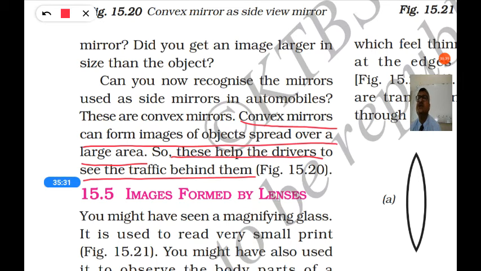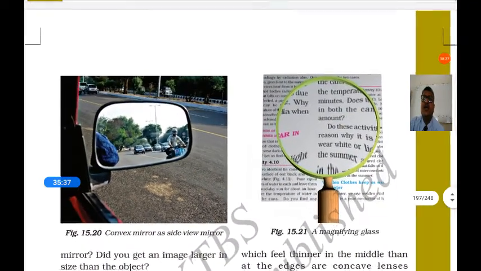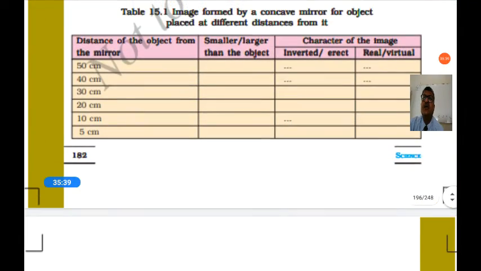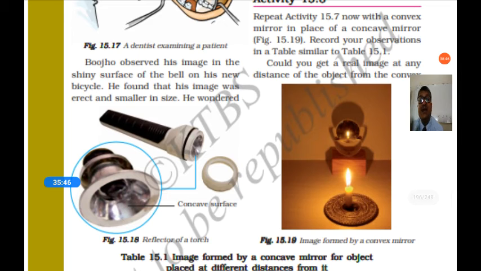So mainly there are two types of mirrors. One is the concave mirror, another is the convex mirror, and they are widely used in different areas of life according to the requirement. Thank you.